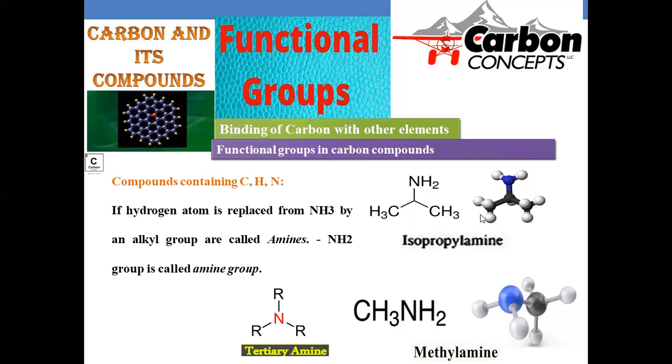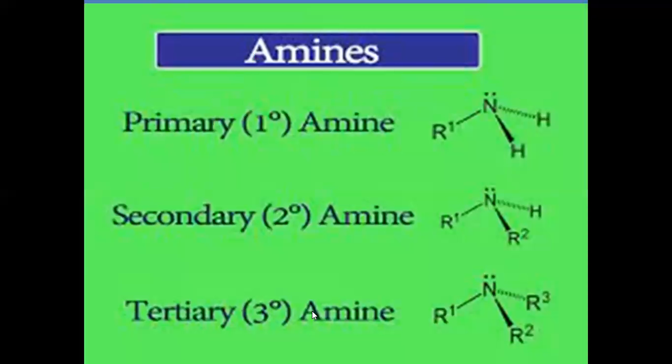They may be primary, secondary, or tertiary. What do primary, secondary, tertiary mean? If nitrogen is associated with one alkyl group and two hydrogens, it is primary. In this compound you have alkyl, alkyl, alkyl, so three hydrogens are now replaced with three alkyl groups, and this is tertiary.